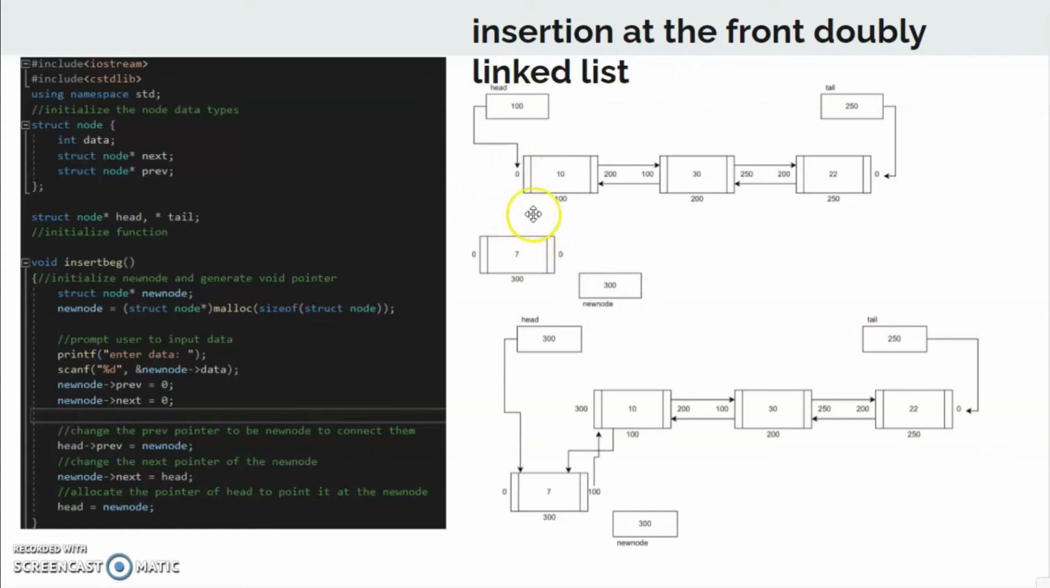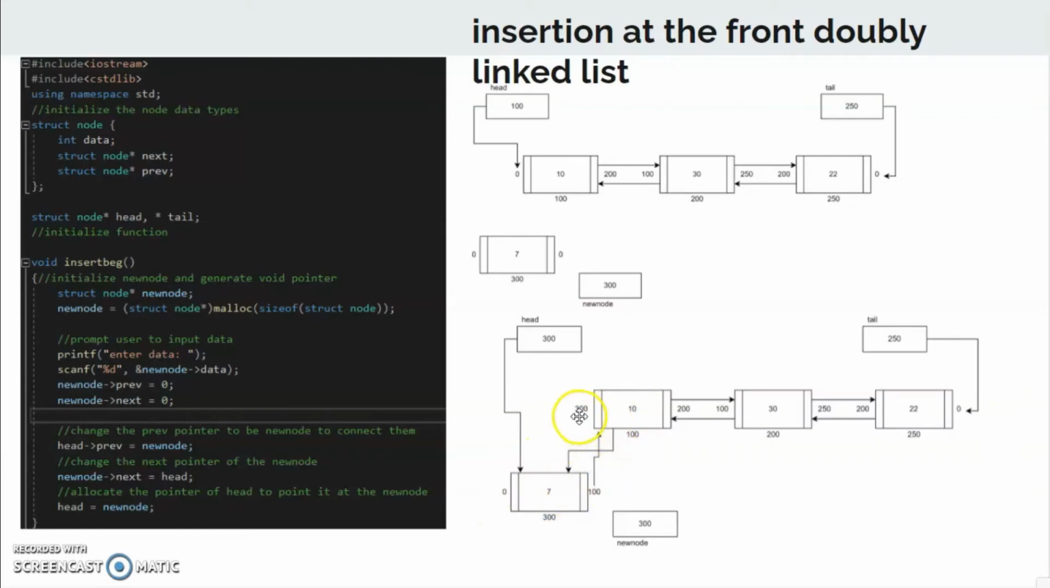After it points into the new node, we want to go to the new node, this one right here, and then on the next pointer, which is still 0, we will want to refer it to the head. This head right here has the address value of 100. So this 100 will point into the head address, and the head's previous pointer will point into the new node.